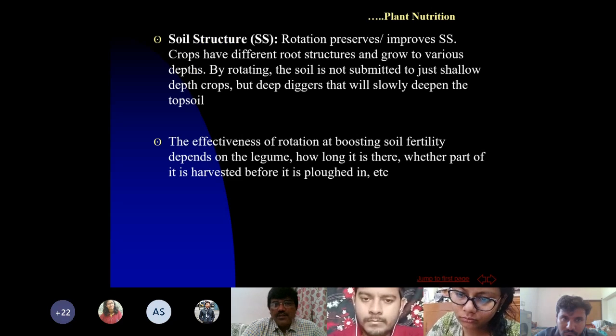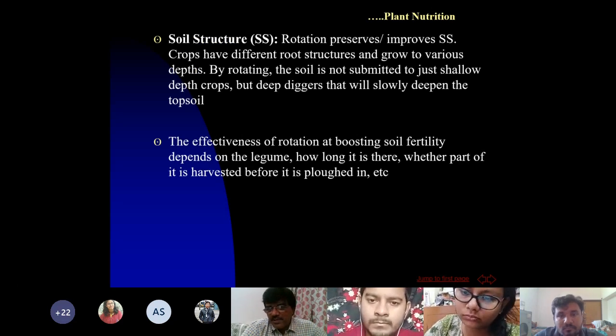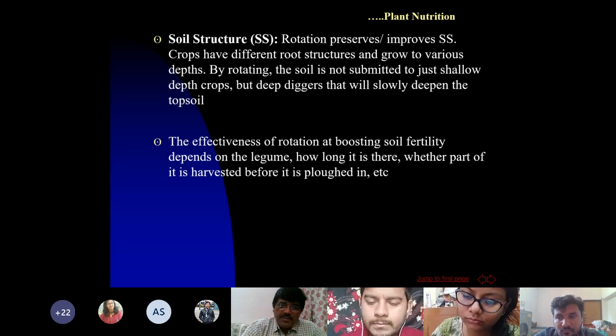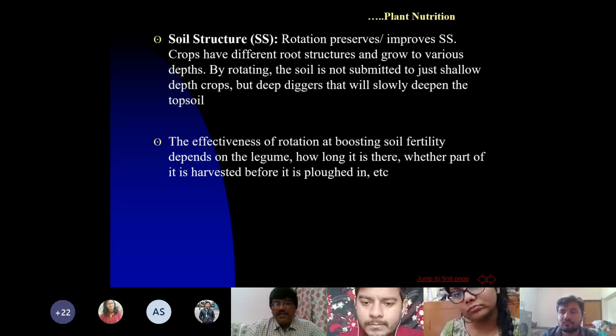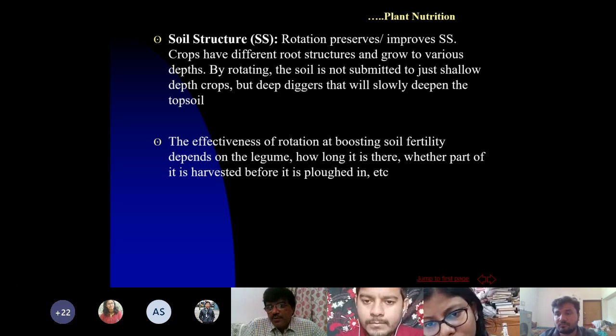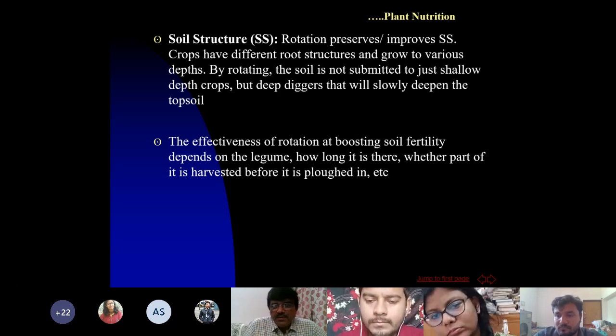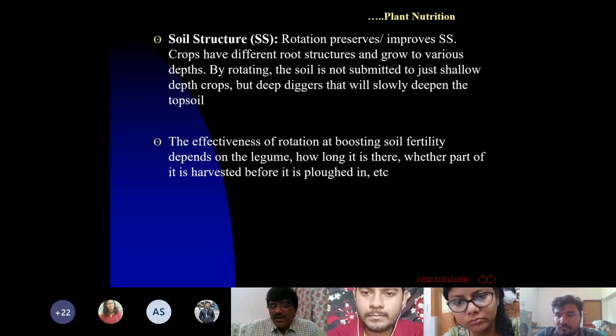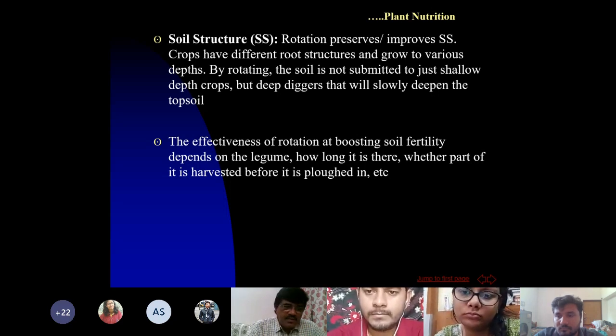And soil structure is also improved. Because of improved soil structure, the nutrient availability increases, the nutrient uptake increases, and the effectiveness of rotation at boosting soil fertility depends on the legume. Inclusion of legume is very, very important if you want to take more advantage of crop rotations.